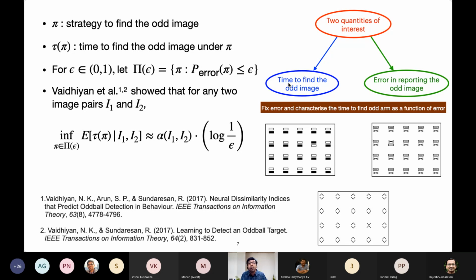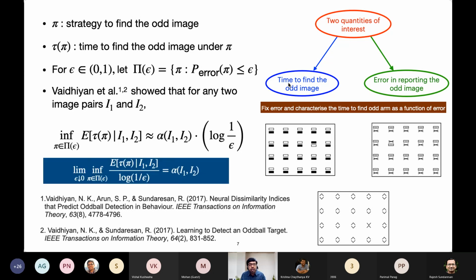In fact, they were able to precisely nail down what this constant alpha of I1, I2 shown on this slide is. Their result was that in the asymptotic limit, as the error probability vanishes, alpha of I1, I2 captures the correct growth rate of the expected time required to find the odd image. Alpha of I1, I2 depends on many things. Number one, it depends on what the image pairs I1 and I2 are.